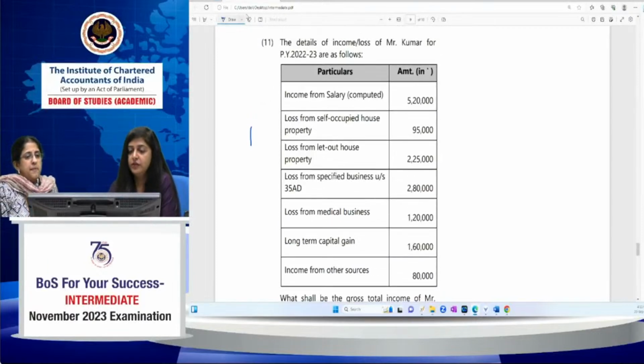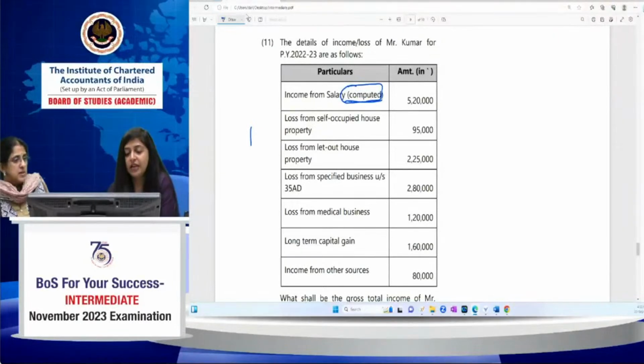The details of income and losses of Mr. Kumar for previous year 22-23 are as follows. He has some income from salary, which is already given as computed. Keep in mind, students, if it is written that it's already computed, you don't need to provide standard deduction again.